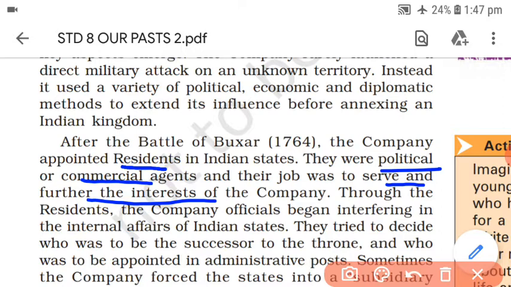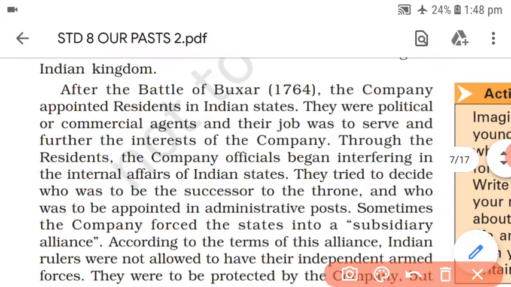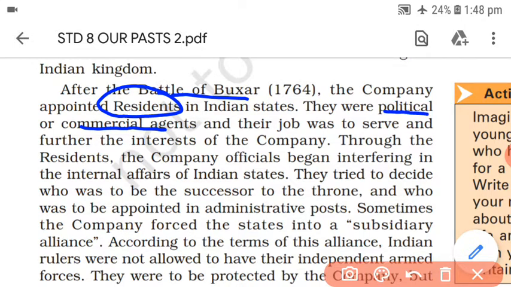Means they had to work only for the benefit of the company. It was the target given to them. So after the Battle of Buxar, the company started appointing residents, commercial or political agents, and their job was only to bring more and more territories under the company, to work for the interest and benefit of the company.